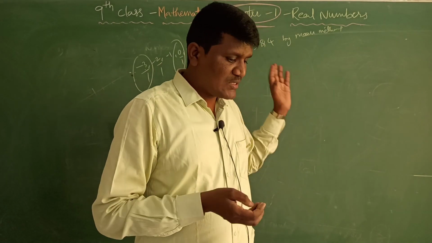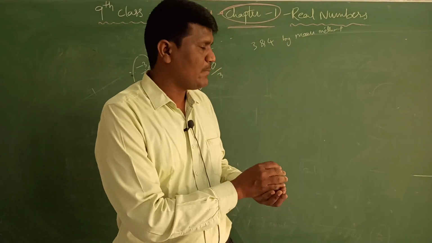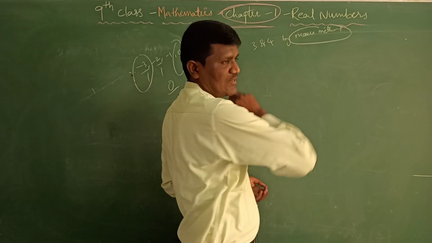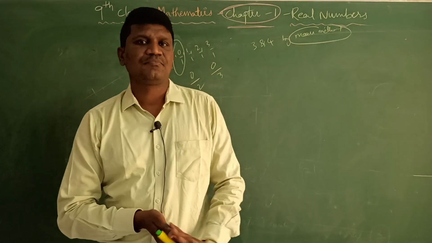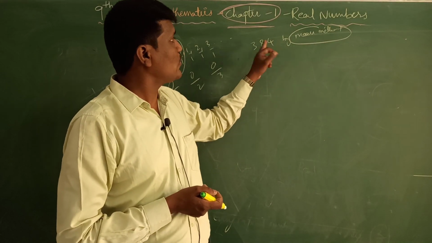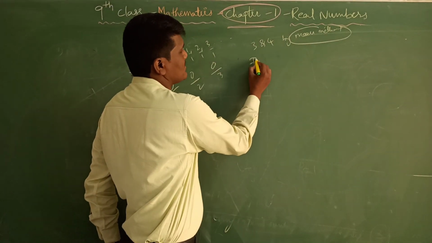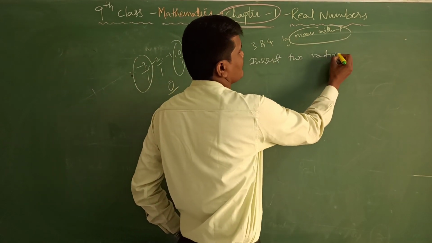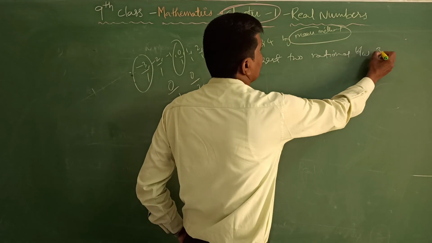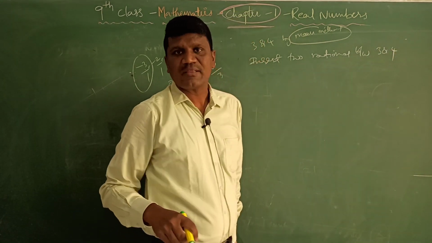Find two rational numbers between 3 and 4 by mean method. So this is the important one. Definitely they may ask in the examination, what is the mean method? So we need to insert two rational numbers between 3 and 4 by mean method.